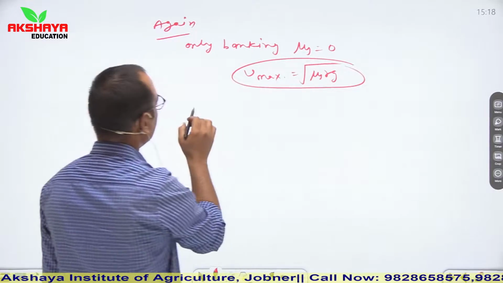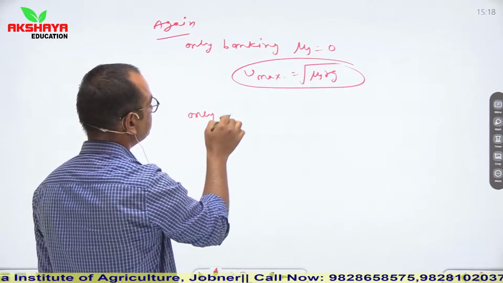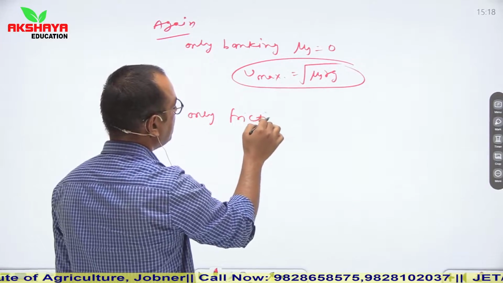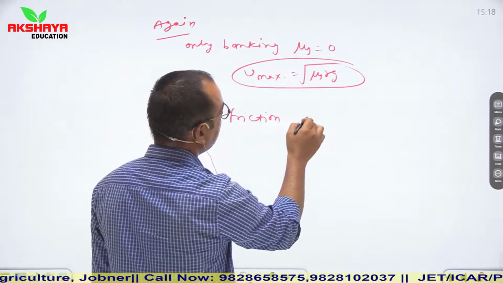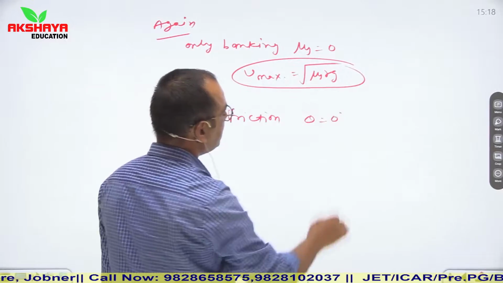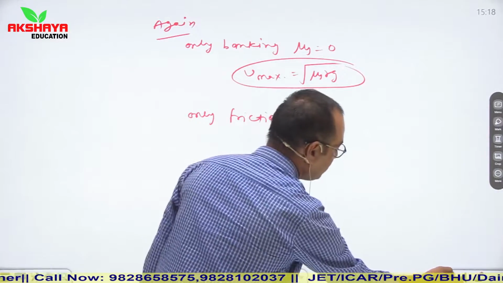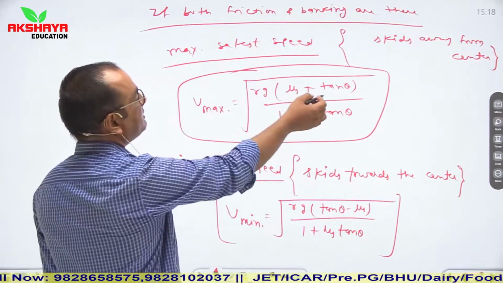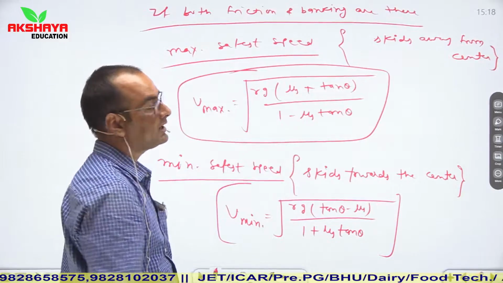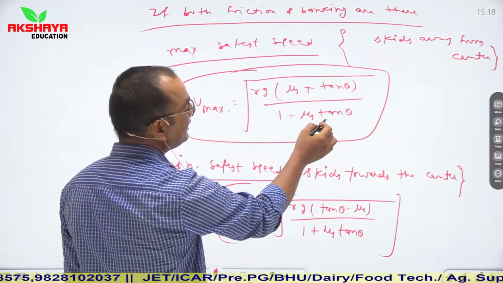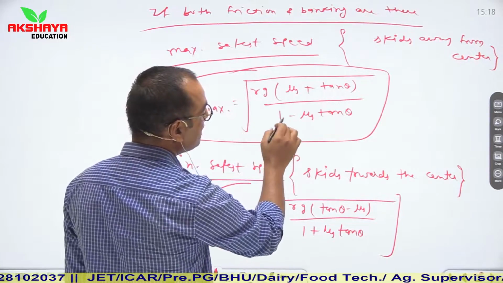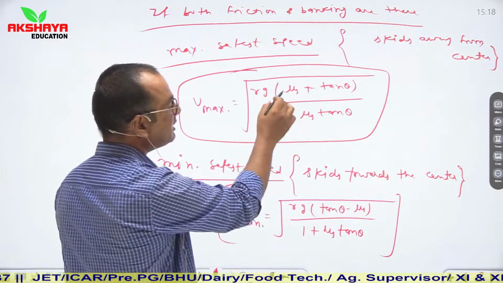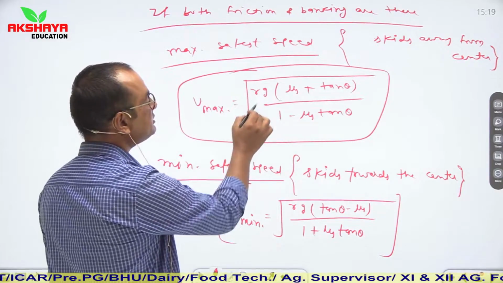And if we say only friction, so in case of friction, it means banking is 0. So there is no banking. So again, if we use in our previous relation theta is equal to 0 degree, then tan 0 is equal to 0, so in the denominator it remains 1, and in the numerator it remains mu s Rg.